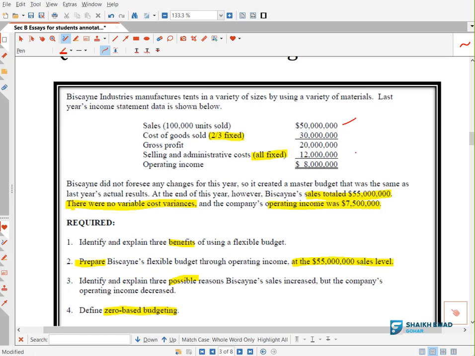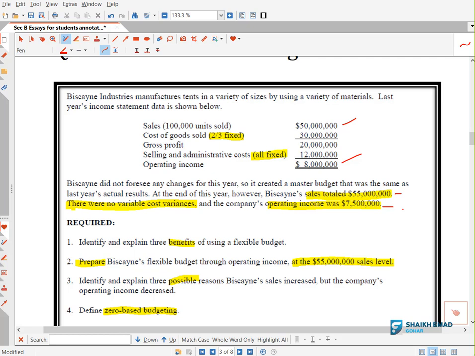Okay, how much was the operating income we budgeted? 8 million, and actual is how much? 7.5 million. Okay, so these four figures actually we need to see. We need to focus. Now see, first of all, before moving on, let me give you an example to understand basically what is a flexible budget.